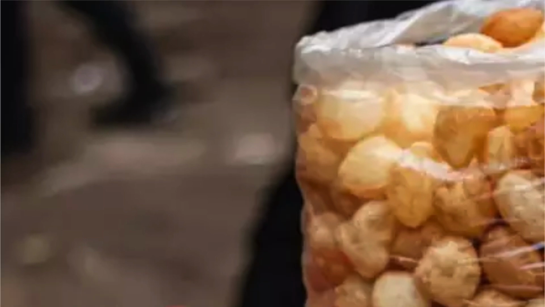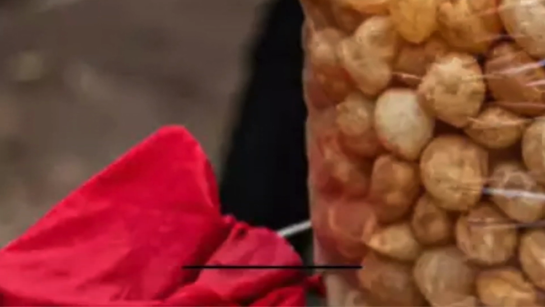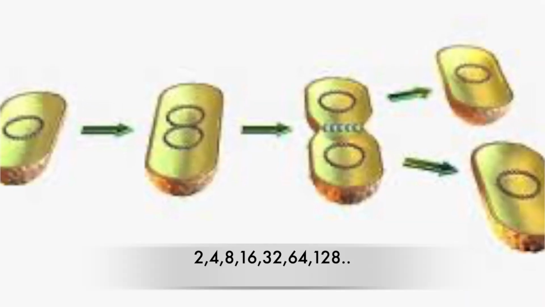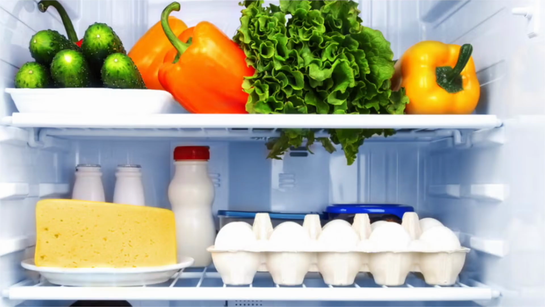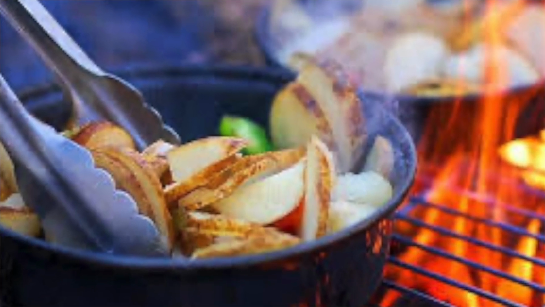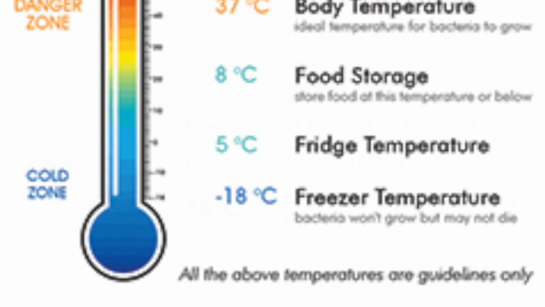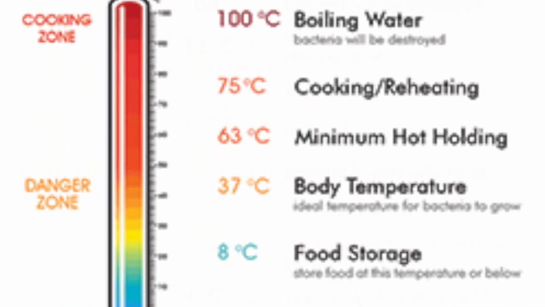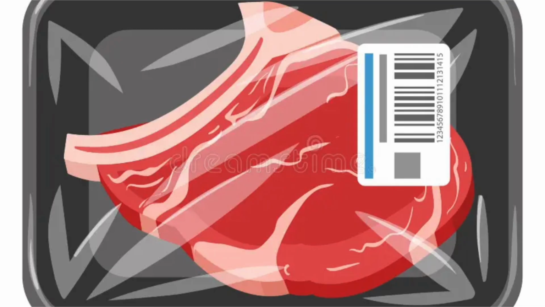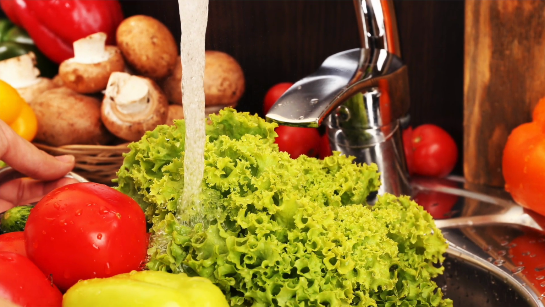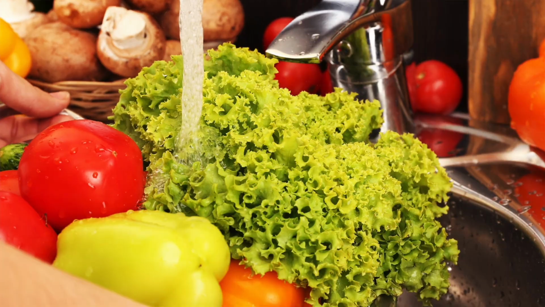Do not keep food at room temperature because it is the perfect optimal condition for bacteria to reproduce and form a large population. We keep food in the fridge to slow down the bacterial growth, and then we cook it to kill most bacteria, because at temperatures above 65 degrees Celsius, bacteria cannot reproduce. Raw meat should be kept away from other foods because it contains bacteria. Salads and vegetables must be washed in clean water before eating.